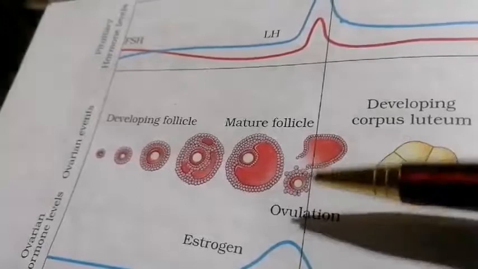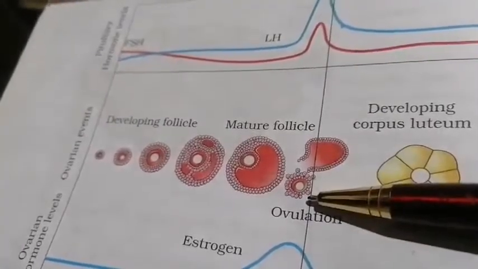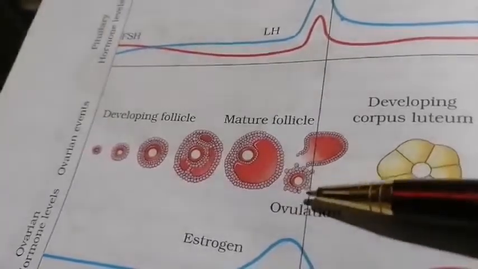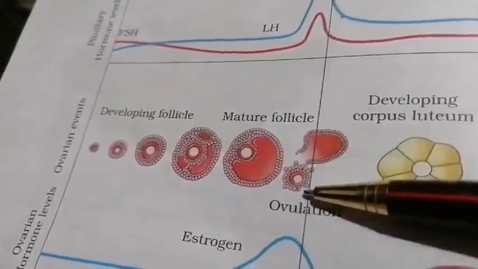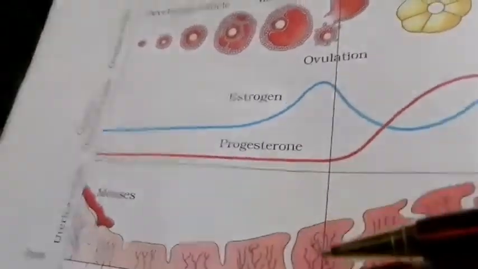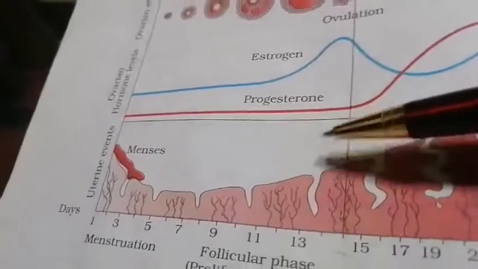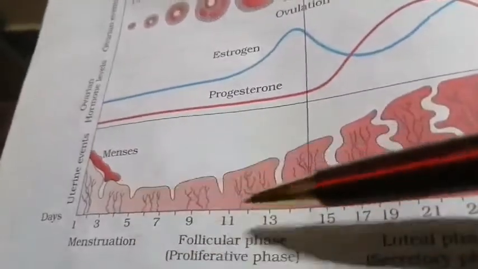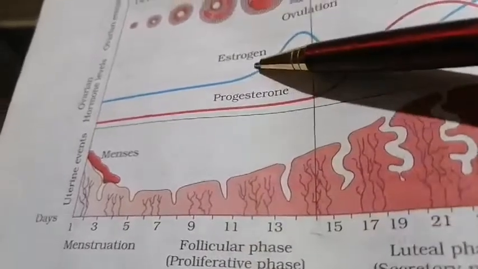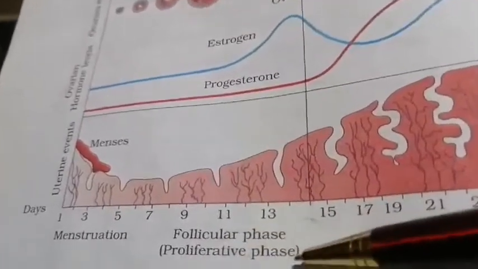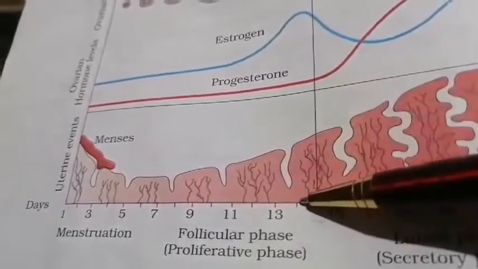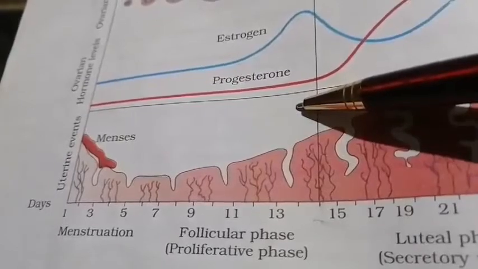So this ovum is being trapped by your fimbriae, isn't it? By your oviduct, and it will be taken up by your oviduct, by your uterine tube. Now, during this time, what is happening? We also call it the follicular phase, which is happening in your ovarian cycle, and we call it what? Proliferative phase. Proliferative phase of what? Of your uterine cycle. Okay?